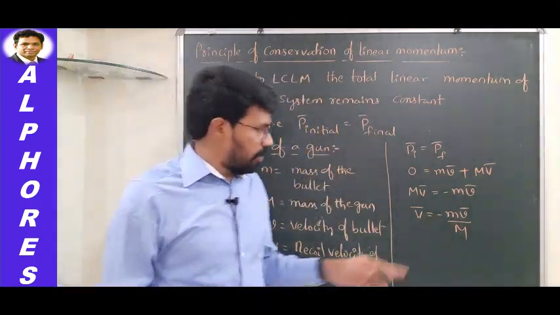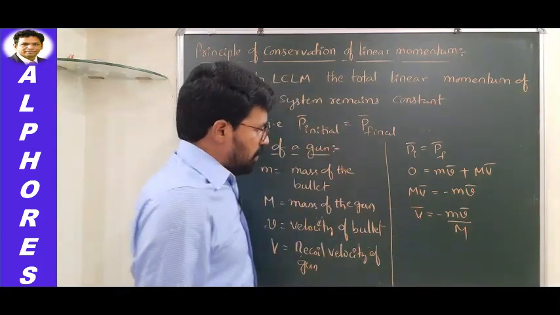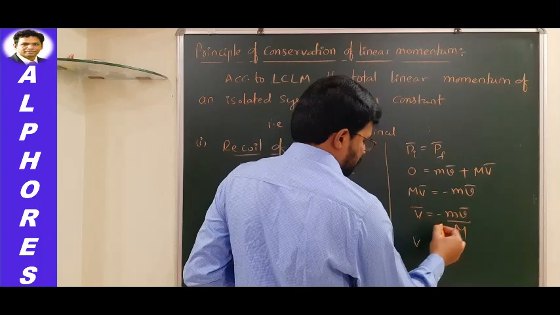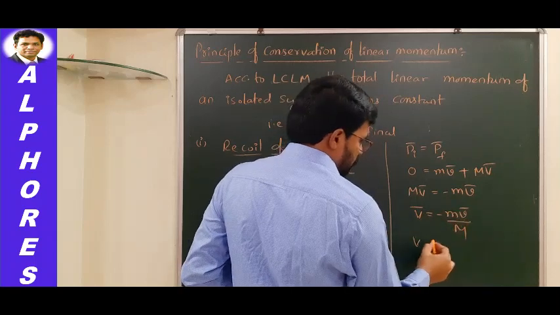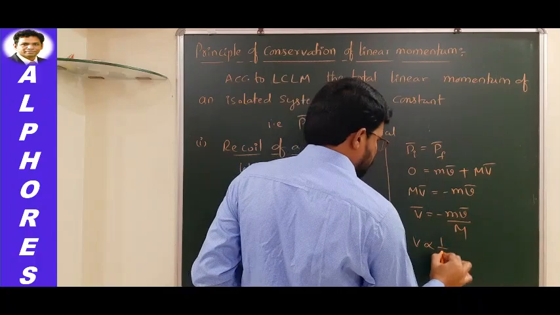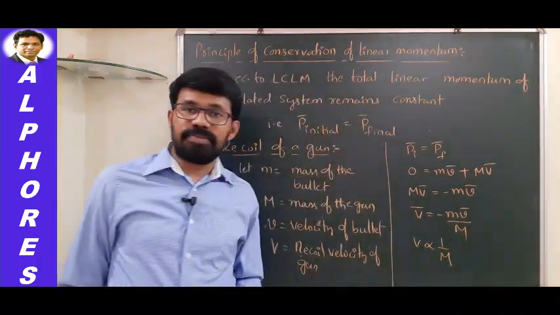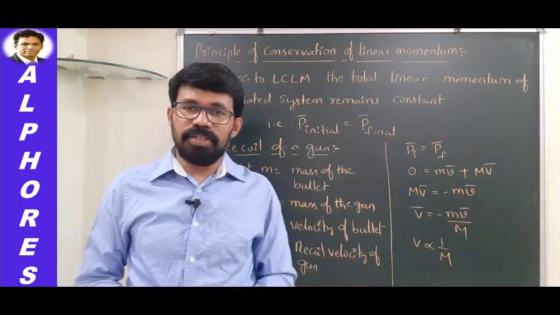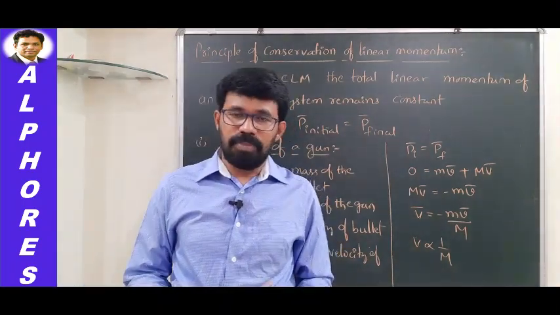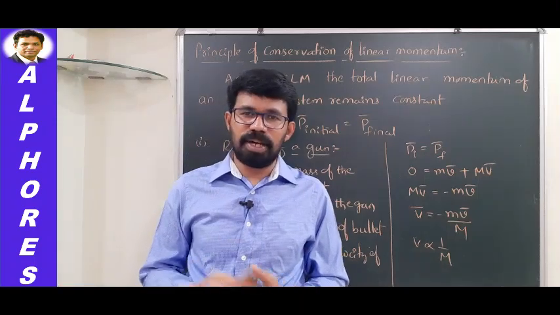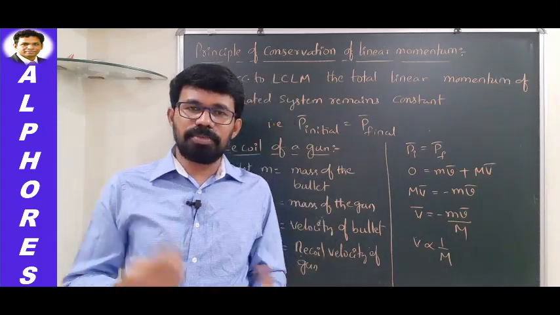Okay, and look at this equation carefully. If you consider the magnitude, V can be written as m small v by capital M. So the recoil velocity of the gun is inversely proportional to the mass of the gun. So the heavier the mass of the gun, the less the recoil velocity will be. If the mass of the gun is extremely large, then there will hardly be any movement in the backward direction.